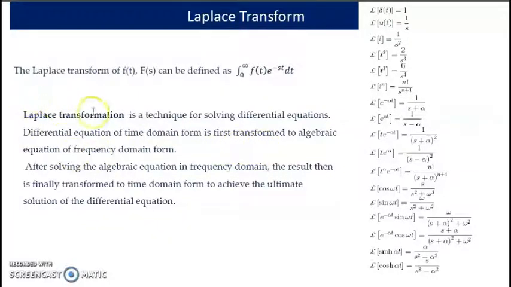So by using the Laplace transform, we can convert the differential equation into an ordinary algebraic equation. After solving this algebraic equation, we can finally get the ultimate solution of the differential equation by taking the inverse Laplace transform. And you have to study this table.